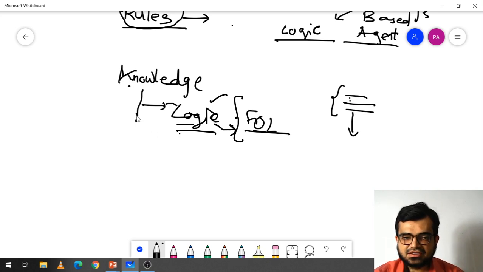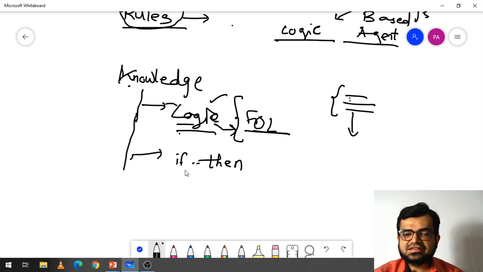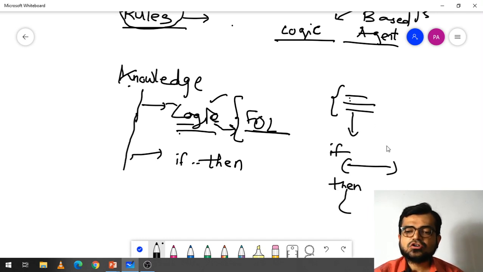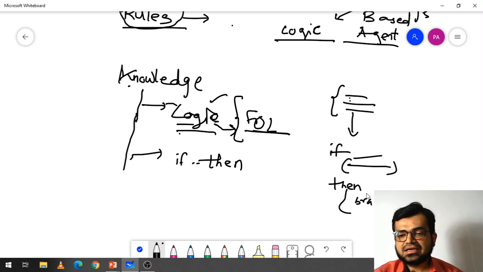Apart from logic, you can also use the if-then clause. What is this if-then clause? For example, if a particular condition arises, then what actions should we perform? An example: in an automated car, if a person suddenly comes in front of the car, then the car has to apply brakes. These are some other conditions which can happen.